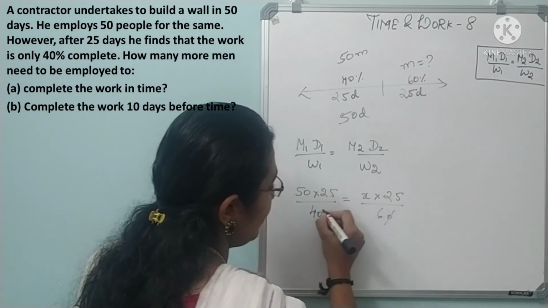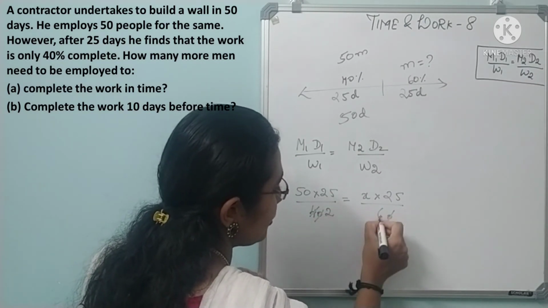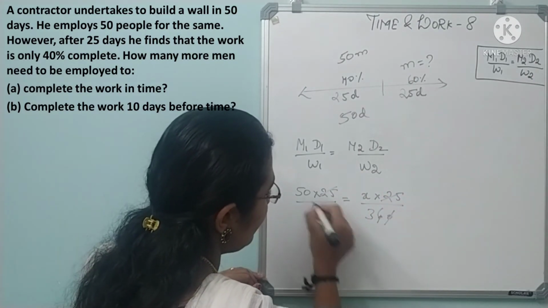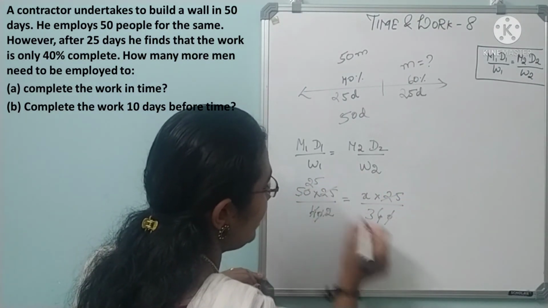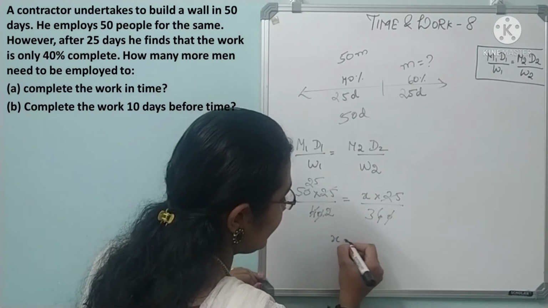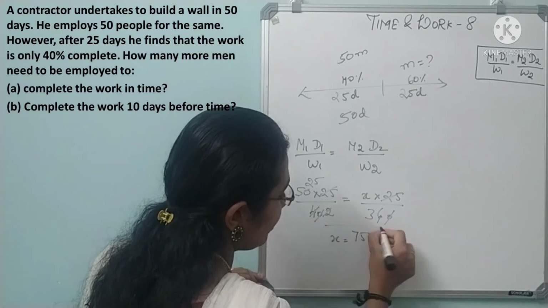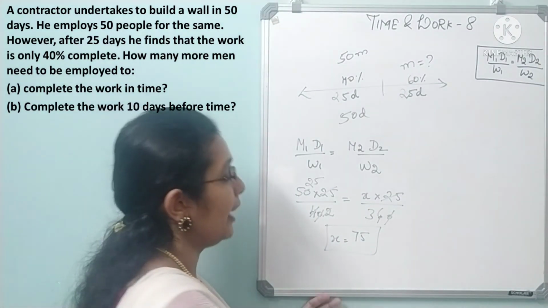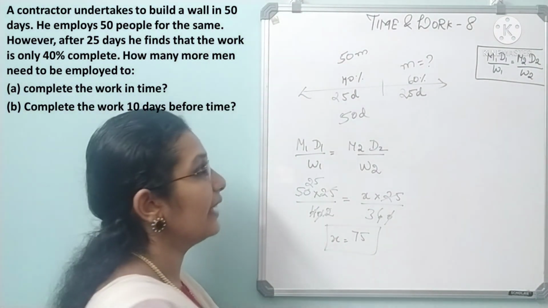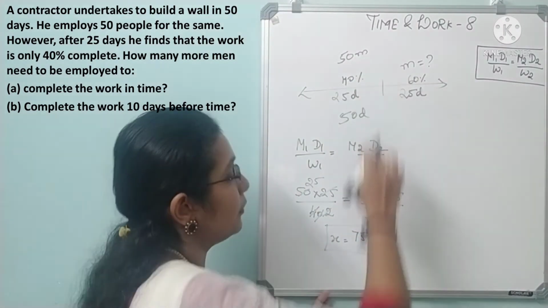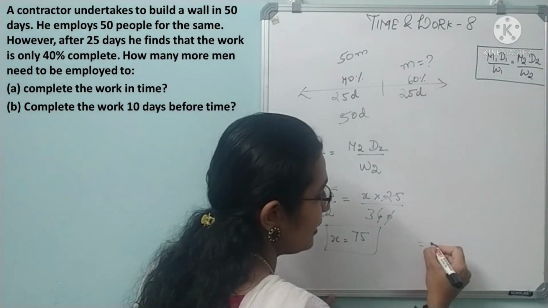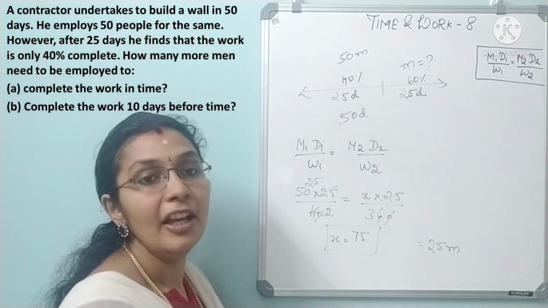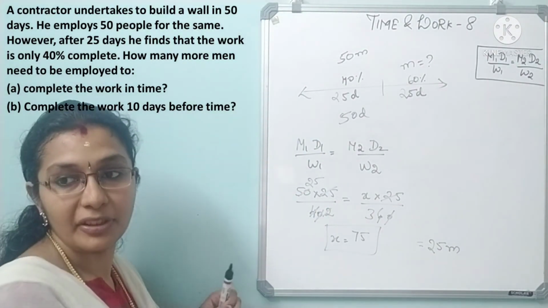So 0 0 cancel, 2 2s are 4, 2 3s are 6, 25 and 25 cancel, 2 into 25. So 25 3s are X is equal to 75. So this is the total men required to complete the work in time. If they ask for how many extra men, already it was 50 men. So 75 minus 50, which is 25 men. Clear? We have one more subdivision.